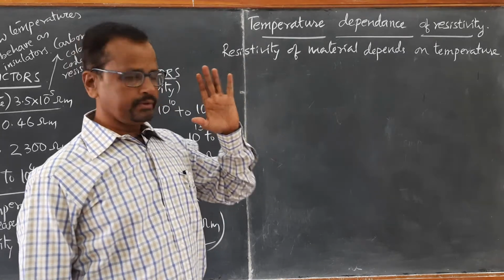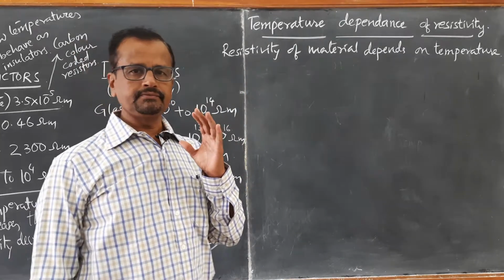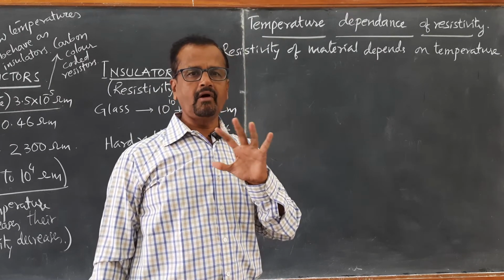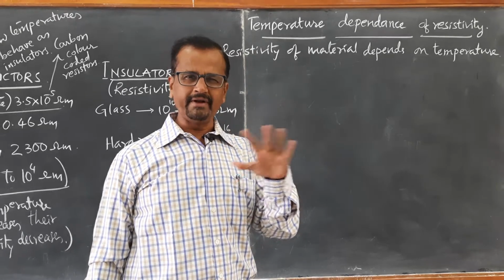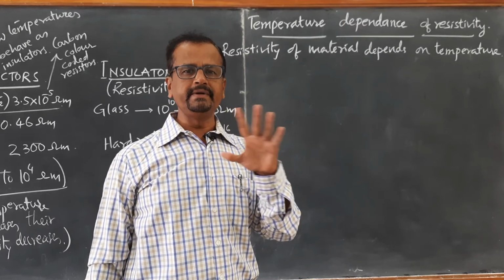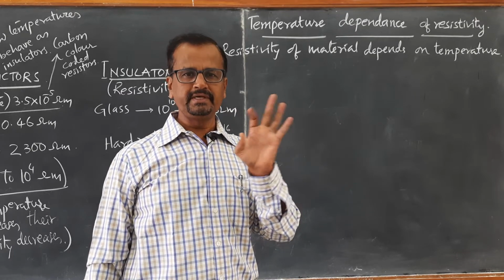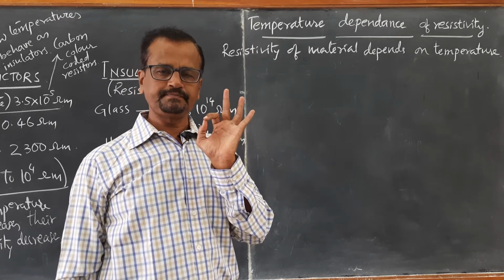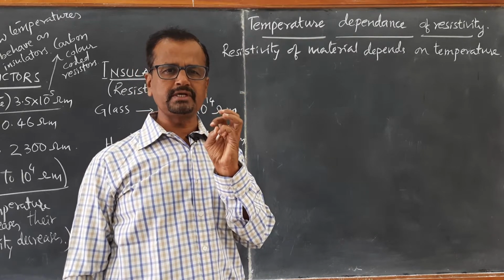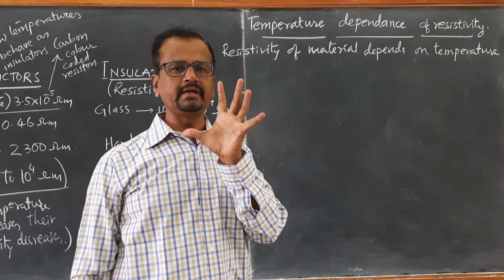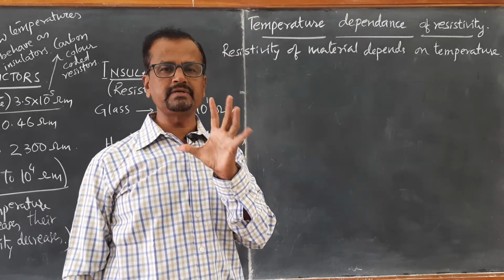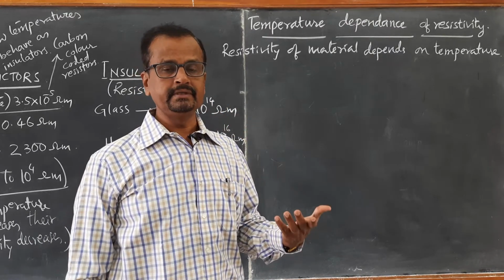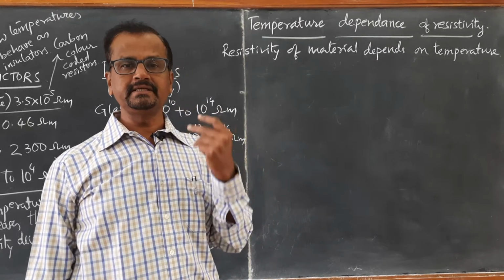Whereas, when you look at the conductors, over a long range of ordinary temperatures, the resistivity does not change. Resistivity of conductors is almost constant for a particular range of lower values of temperature. But as temperature increases to higher and higher values, the resistivity of the conductors increases.